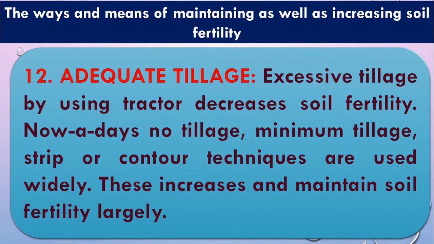Next one is adequate tillage. So excessive tillage by using tractor decreases soil fertility. So nowadays, no tillage, minimum tillage, or contour techniques are used widely. So if you do not need excessive tillage, you do not need to use a tractor. So what you should do, you should follow minimum tillage or zero tillage if you can for the crop.